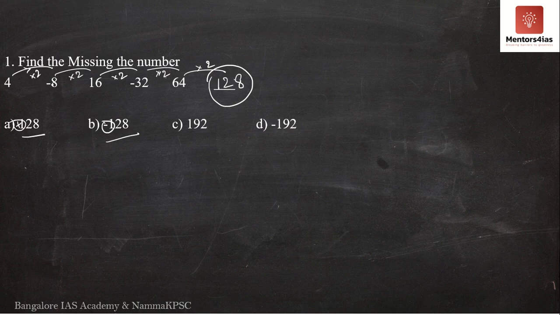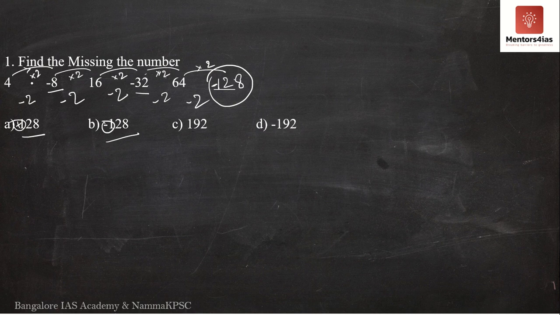Now if you see, the minus sign alternates. So if this is minus, then 16 is not minus, it is minus 32. Then obviously this has to be minus 128. So I can say that it is actually multiplying 4 by minus 2. Again multiplying, minus 8. See, 4 into minus 2 is minus 8. Minus 8 into minus 2 is 16. Minus and minus cancels out. 16 into minus 2 is minus 32. Minus 32 into minus 2, minus minus cancels out, it is 64. 64 into minus 2 is minus 128.